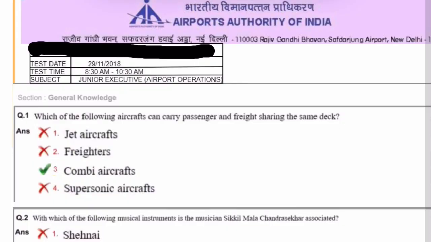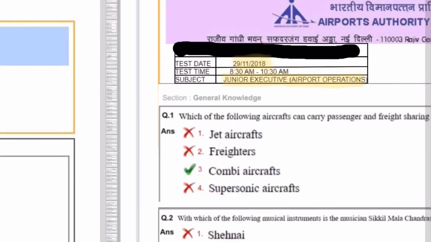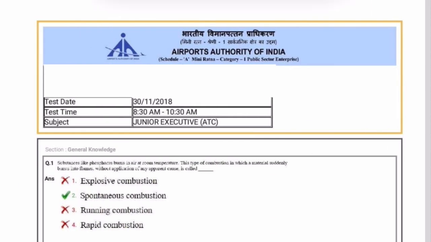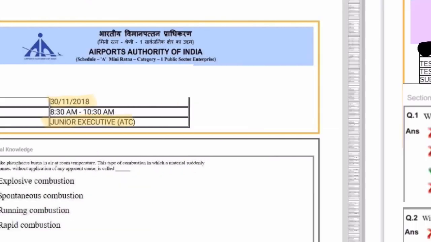So here I have two question papers side by side. First is Junior Executive Airport Operations, and this is of 2018. And next is this Junior Executive ATC. This question paper is also of 2018. Let's first have a look at the airport operations question paper.